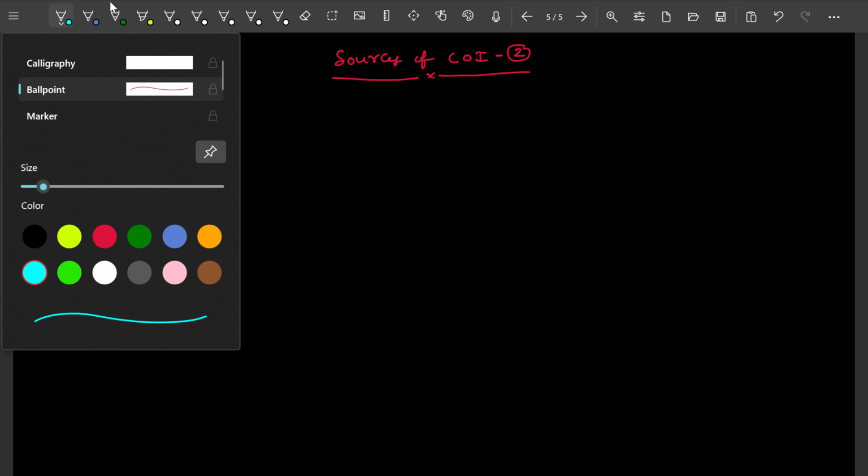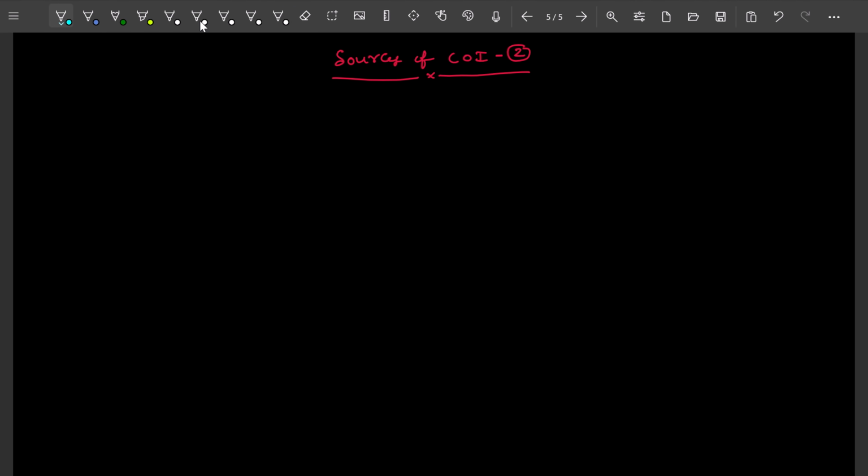Okay, in this part 2, the fourth country from where the sources of Constitution of India were taken is Japan. And from Japan, what we have taken is procedure established by law.